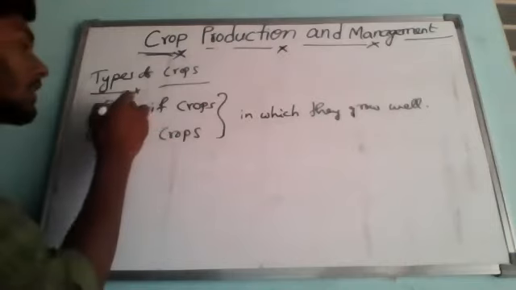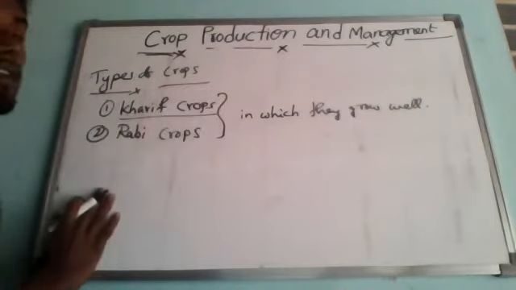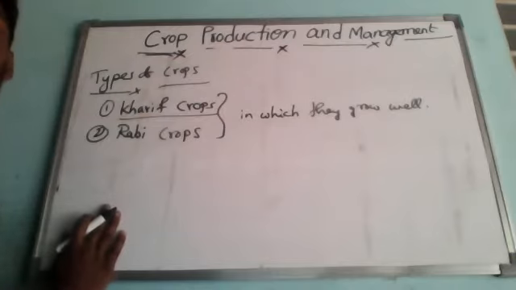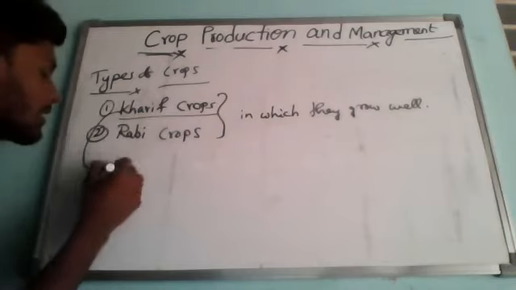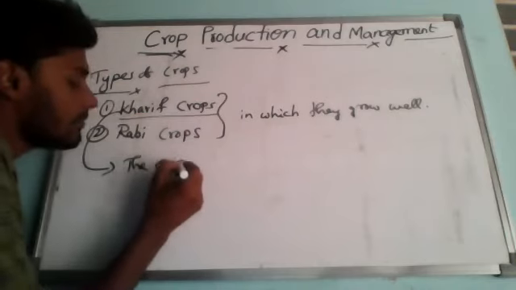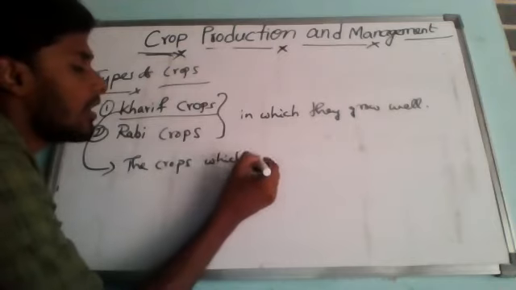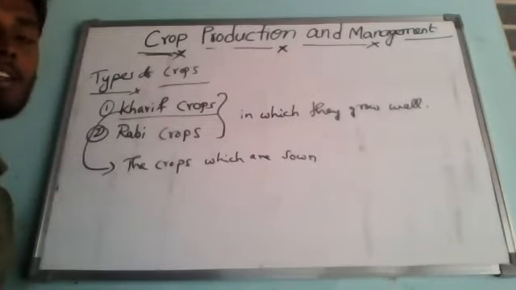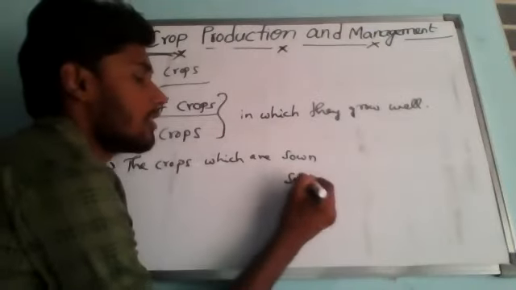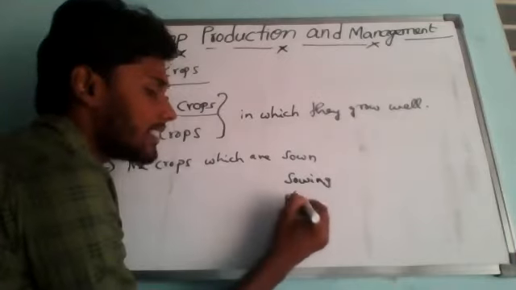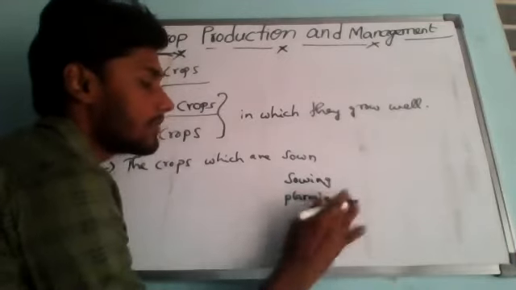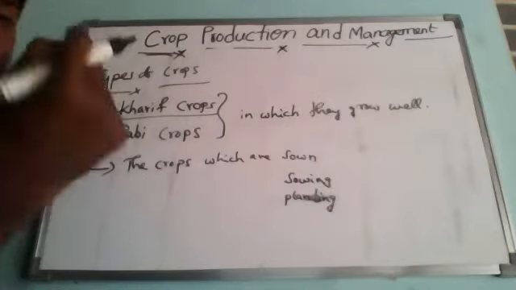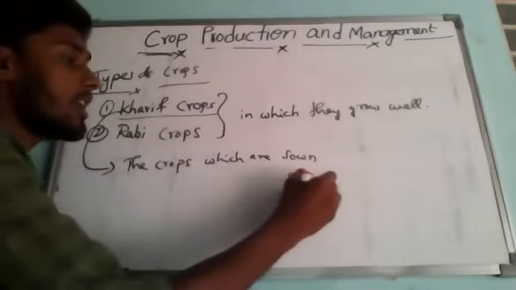Now, starting with the Kharif crops, one after one we'll study in detail. The crops which are sown in the rainy season are called Kharif crops. What is the meaning of sown? Sown means planting the seeds. We can call it sowing. Sowing means planting the seeds or small plants.